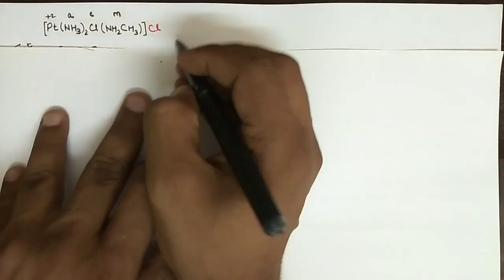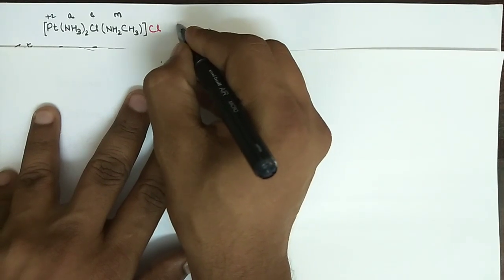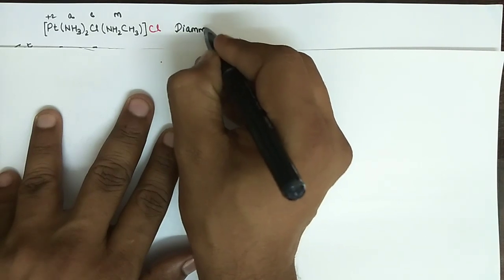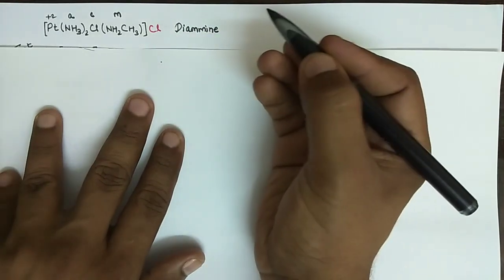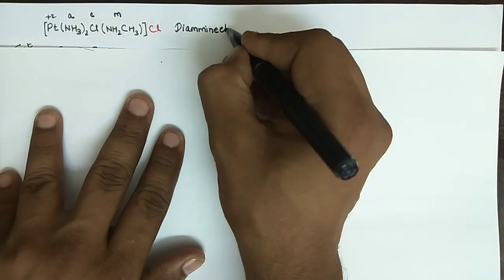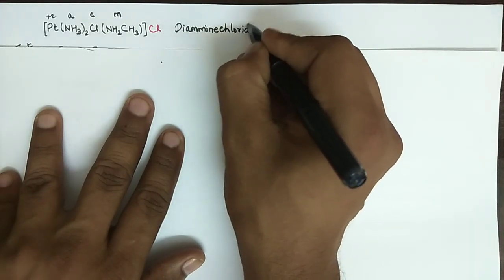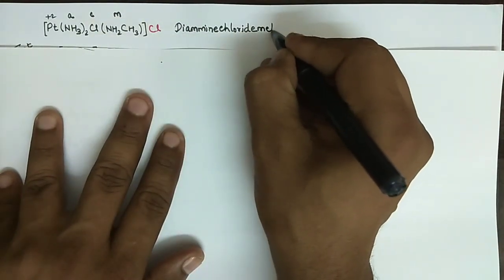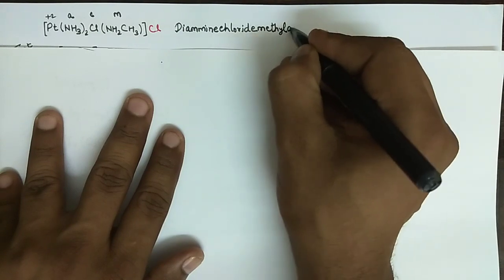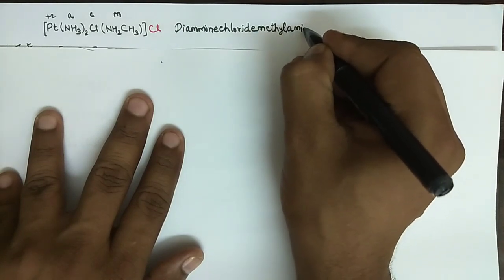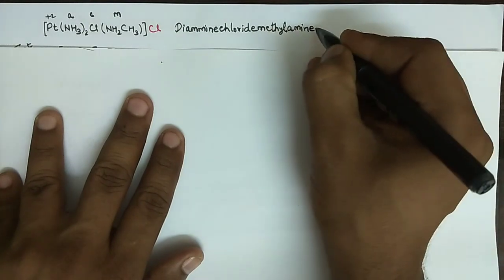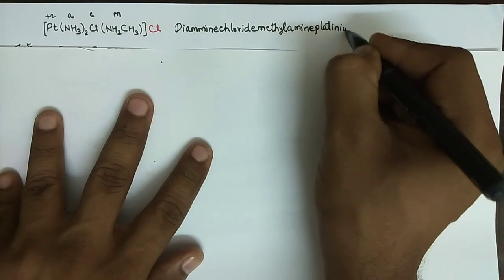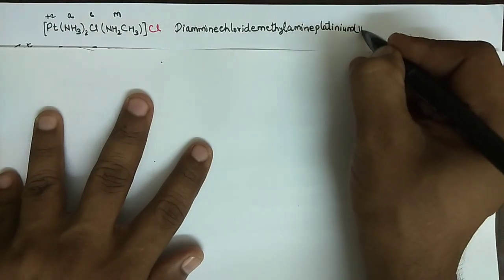So I think it's very easy to understand. Let us write down the name. We will write diamine without any gap, then chlorido, okay, chlorido without any gap, methylamine, single M, then platinum 2.